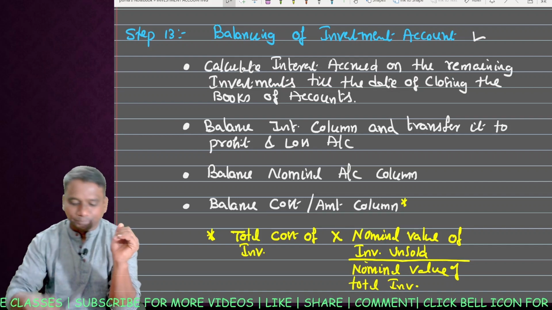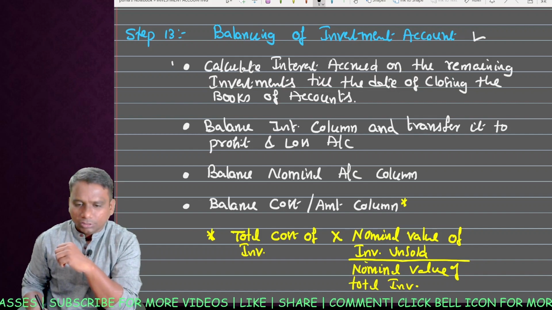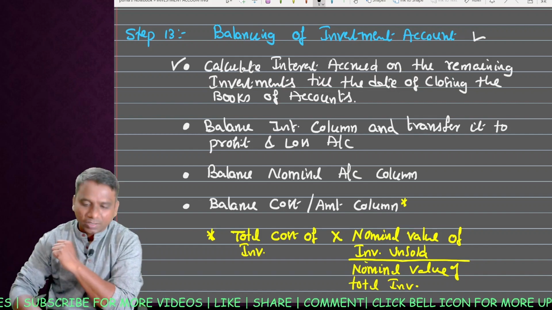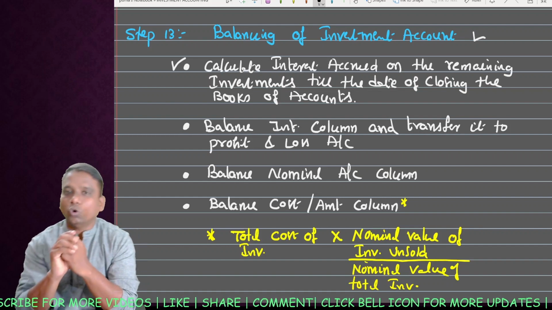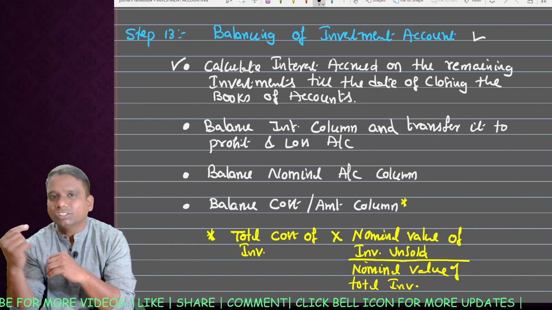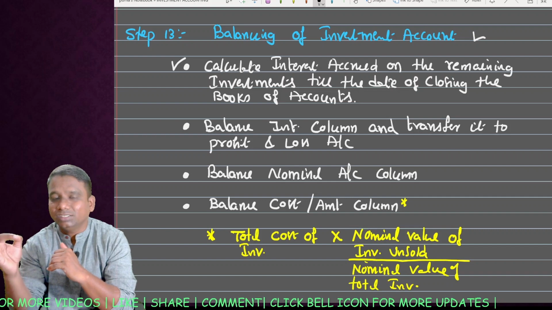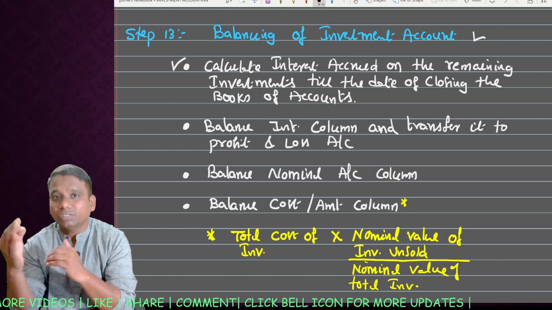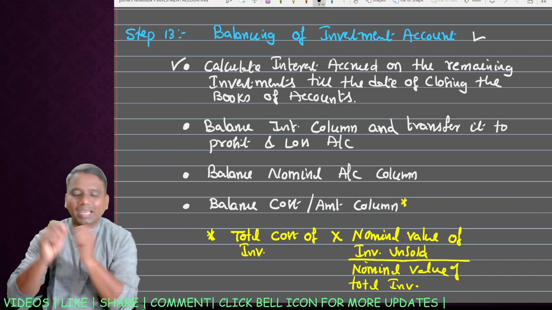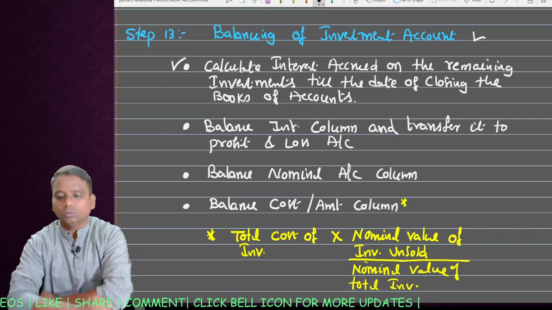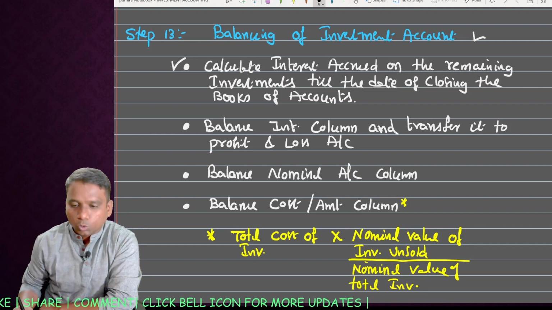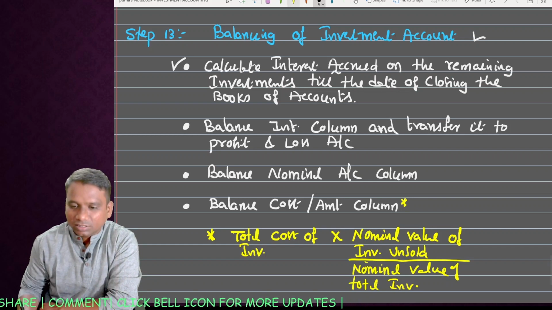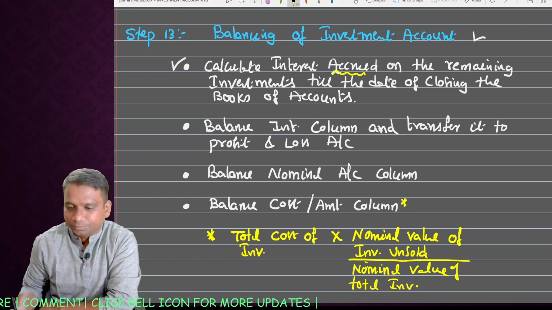Okay, first step. This is the first step which you have to follow. Calculate interest. If you sold all investments, okay, but if part of the investment is sold, that means we have remaining investment. So first calculate interest accrued on the remaining investments. See, interest accrued is different from interest received or receivable.